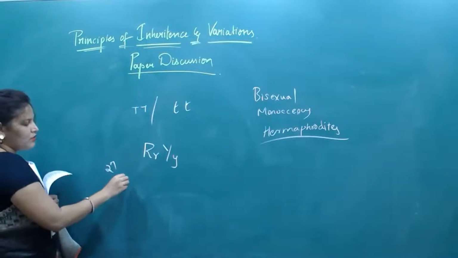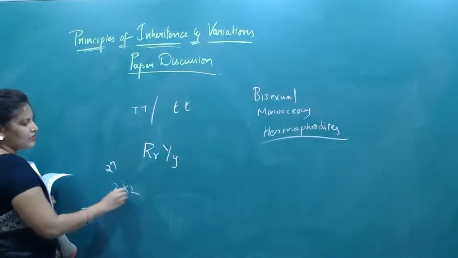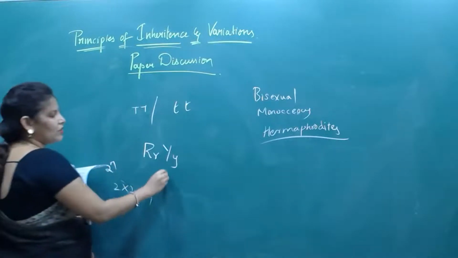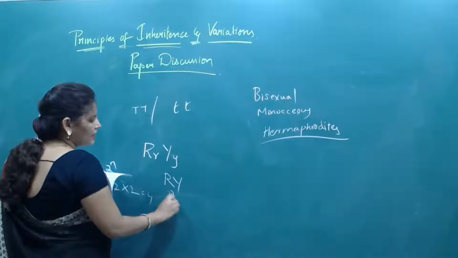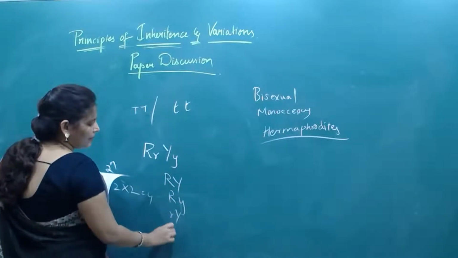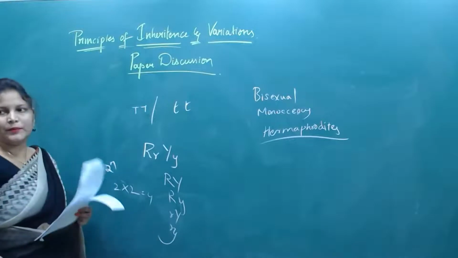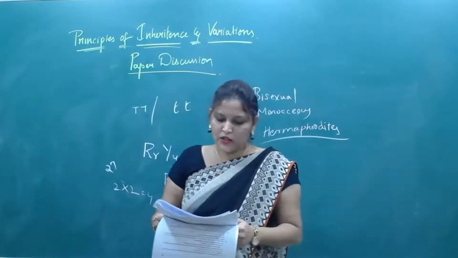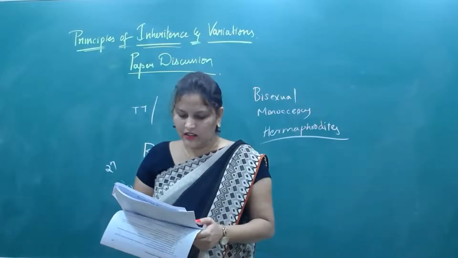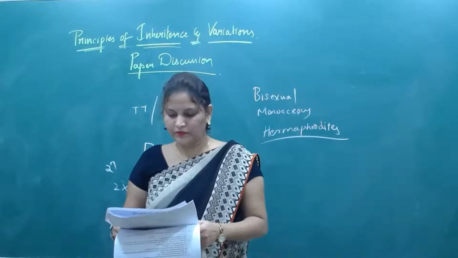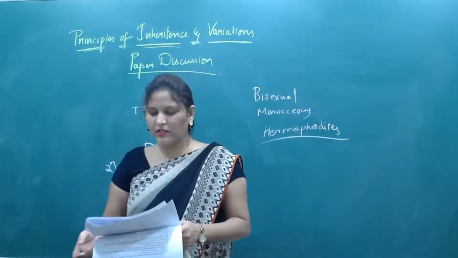So 2 power 2, that means 2 into 2, that is 4. We need to get 4 different gametes: capital R capital Y, capital R small y, small r capital Y, small r small y. Now, which genotype character has an organism that is heterozygous for 2 genes? Yes, it is the 4th option.